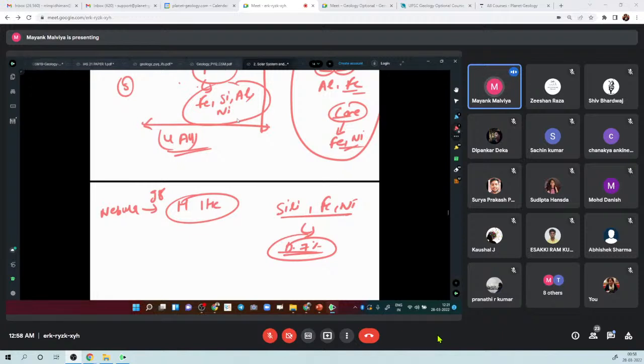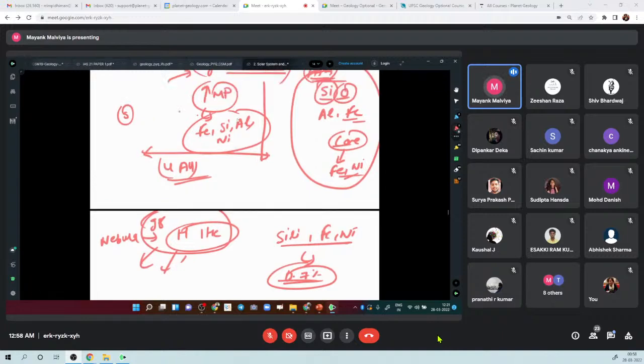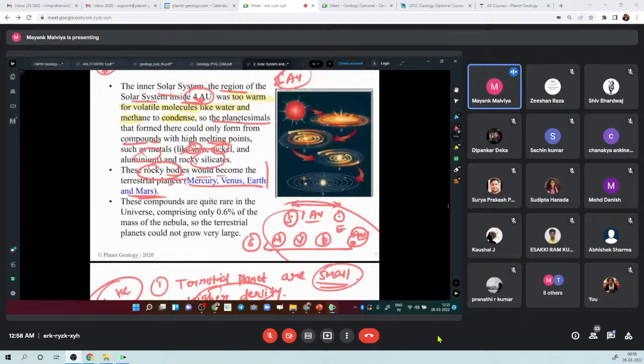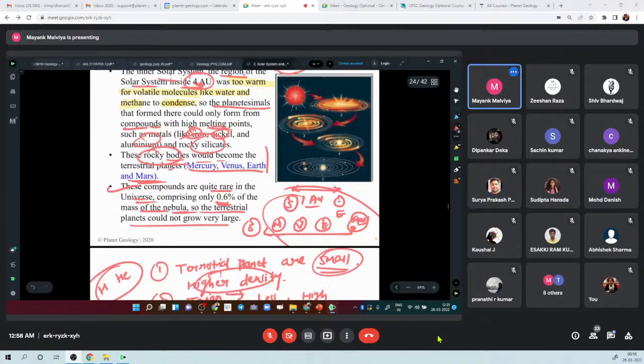Jupiter, Saturn, Uranus are very big in size because they are composed of this 98% of the nebula, right? Which is hydrogen, helium, other gases, and dust particles. So that is why they are bigger, right? These compounds are quite rare in the universe, comprising only 0.6% of the mass of the nebula. So these terrestrial planets could not grow very large because the compositional matter is not there, right? So that is the reason.